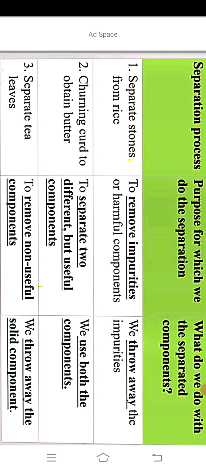In churning curd to obtain butter, we separate two useful components, and we use both. We separate tea leaves to remove non-useful components. We throw away the solid components. So these are the three separation processes, the purposes for which we do the separations, and what we do with the separated components.